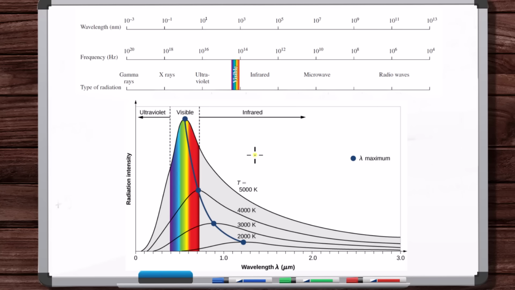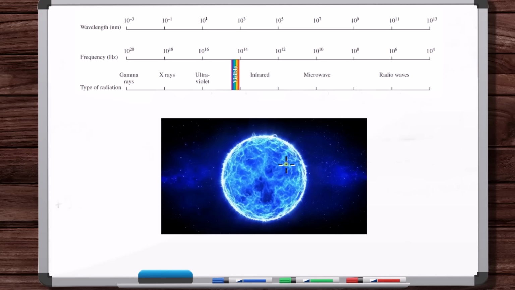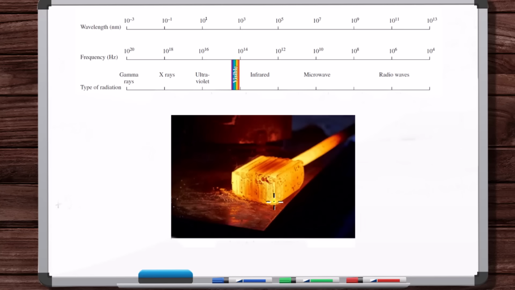So for example, the sun is a relatively lower temperature black body than other stars. The sun is like a yellow hot, but there's other stars that are blue hot, blue stars. These stars are hotter than the sun. But here's a piece of metal that's at like a yellow, orange hot, and also white hot in some regions.